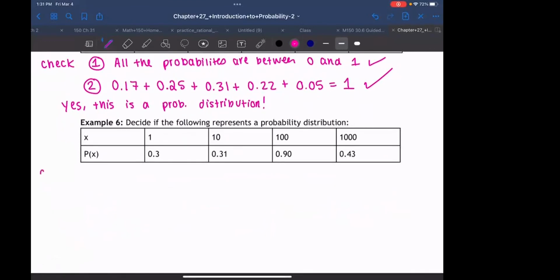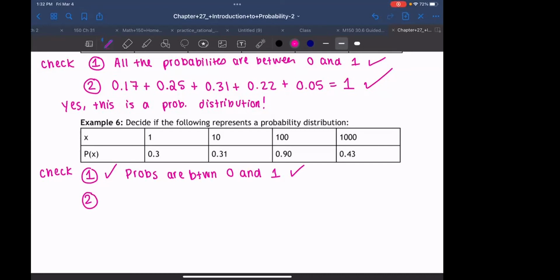Okay, let's do the same thing. Let's check our first property. Does this probability distribution satisfy the first property? Yeah, right. Everything's between 0 and 1, right? So yes, all the probabilities are between 0 and 1. Check. Okay.